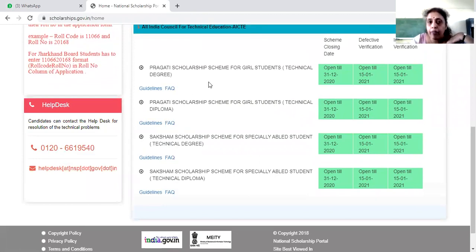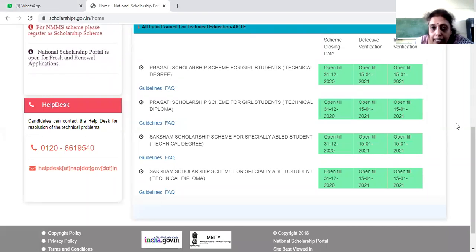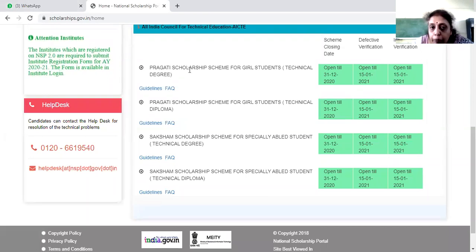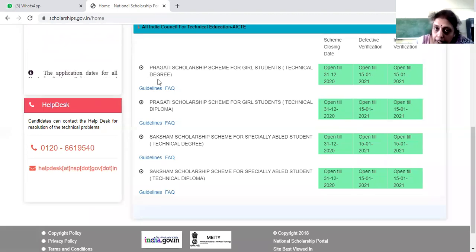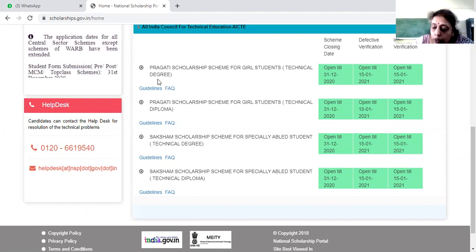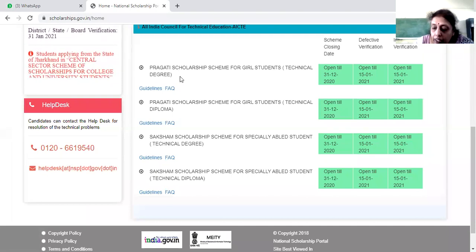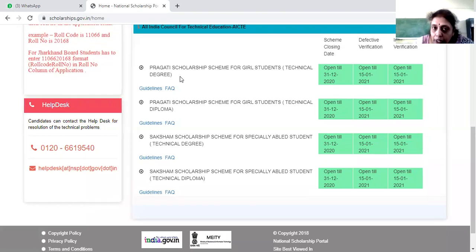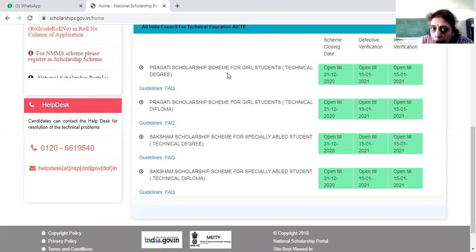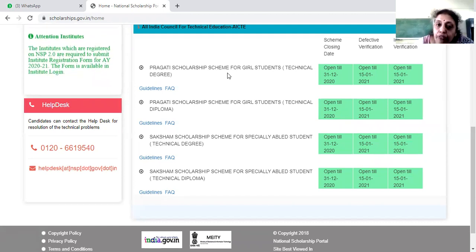So in the AICTE scheme, I hope even girl students are participating. So here you can apply for Pragati scholarship scheme for girl students and technical degree. So here in this Pragati scheme, you have to upload the CET approval you have got. You have to upload that. One of the things, your photo ID, your bank details and a letter from the institution, all these things have to be uploaded. And in the first year, you have to apply and the scholarship amount is 50,000.